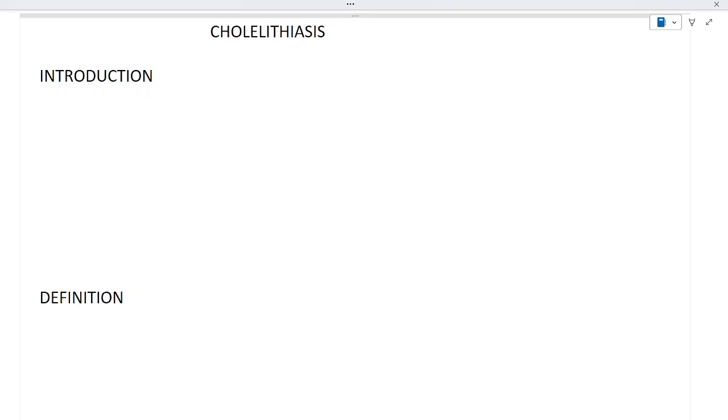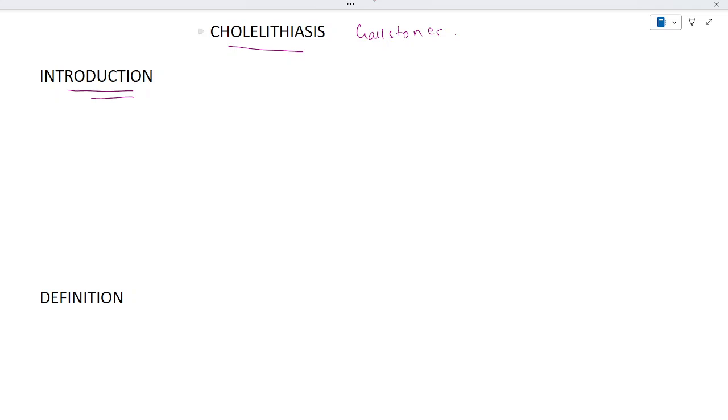Let's see about a topic that is called cholelithiasis. The other name for it is gallstones. So, introduction: it is a term, or you can say the calculus disease of the biliary tract. It is a term that is applied to the diseases of the gallbladder and the diseases of the biliary tract that are the distinct results of gallstones.